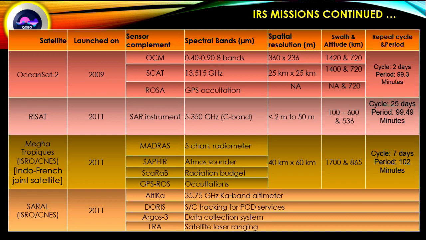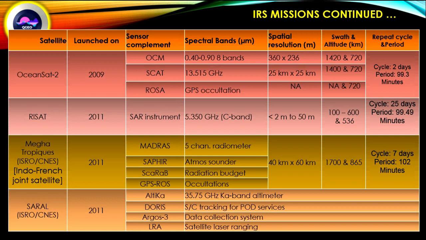So altitude of this satellite is 720 kilometer from the surface of the earth. For ocean color monitoring, OCM swath is 1420, SCAT 1400, and repeat cycle for this OceanSat-2 satellite 2 days and period 99.5 minutes.